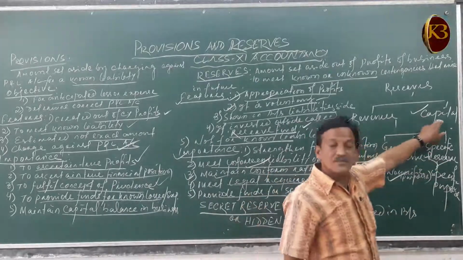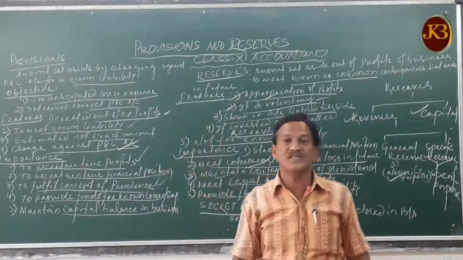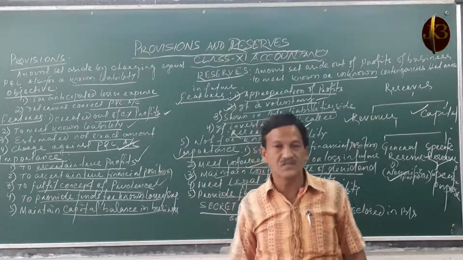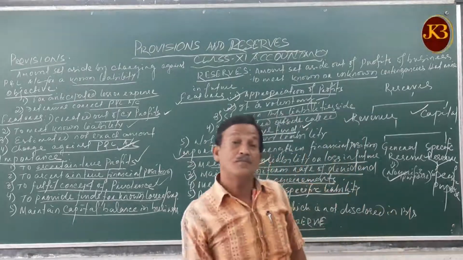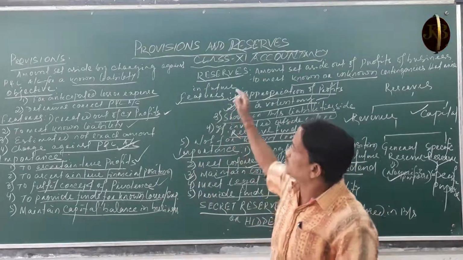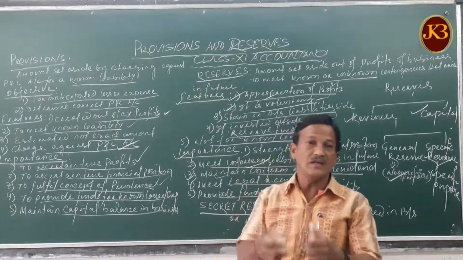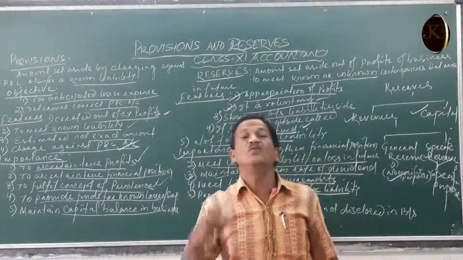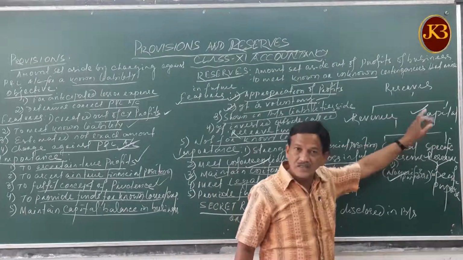But capital reserves are the reserves which are created not out of the revenue profits but out of the capital receipts or the capital profits. Capital profits are profit prior to incorporation, meaning profits you earn before starting your normal trading business. That profit is transferred to capital reserves.